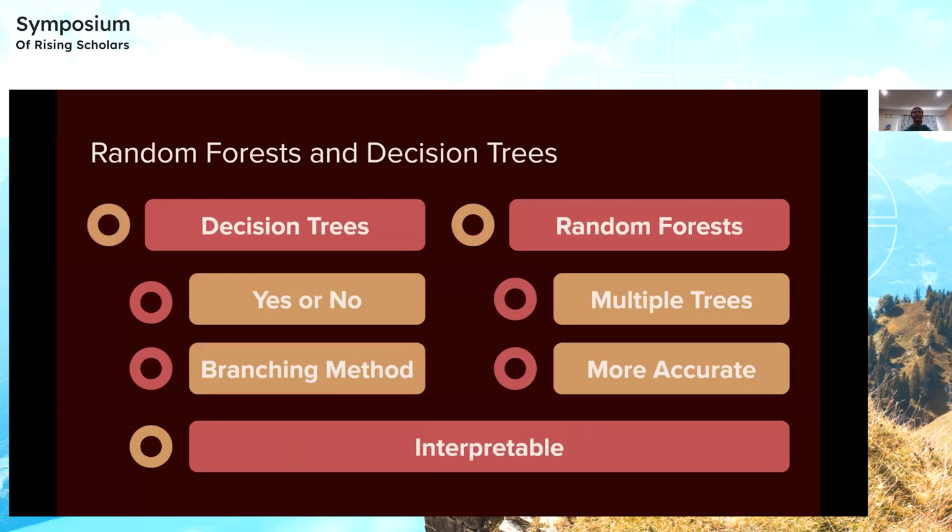So next, let's take a look at random forests and decision trees. So decision tree is basically like a flow chart. It asks yes or no questions to provide a correct output for the given input, and it uses the branching method. Random forests use multiple decision trees and basically take the average of all of their outputs, which makes them more accurate. The important part about both of these methods is that they're interpretable, which means we can see what they're doing. We can actually generate images of the flow charts and look at the decisions they make, which we'll be doing later in the presentation.